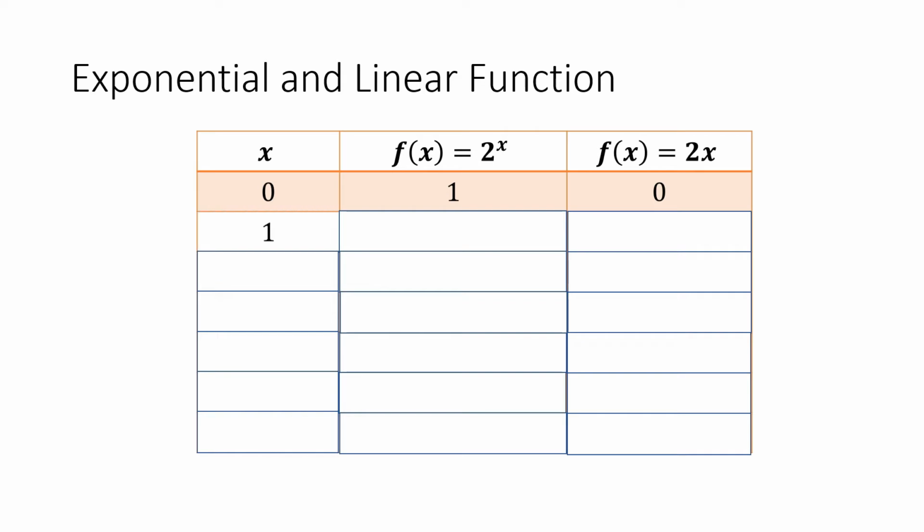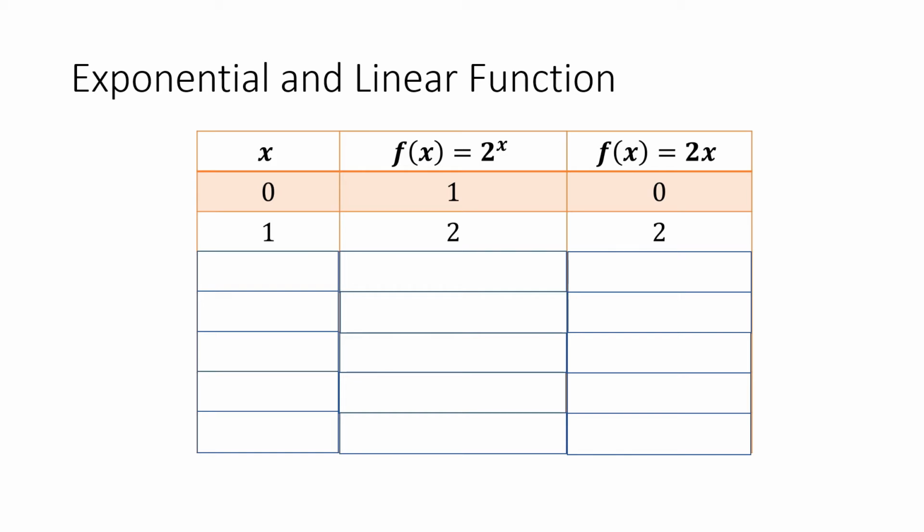And then, if x is 1, then 2 raised to 1 is 2, right? Then 2 times 1 is 2. Okay? So what have you noticed? If x is equal to 1, the exponential function and the linear function have the same output value, which is 2 and 2.